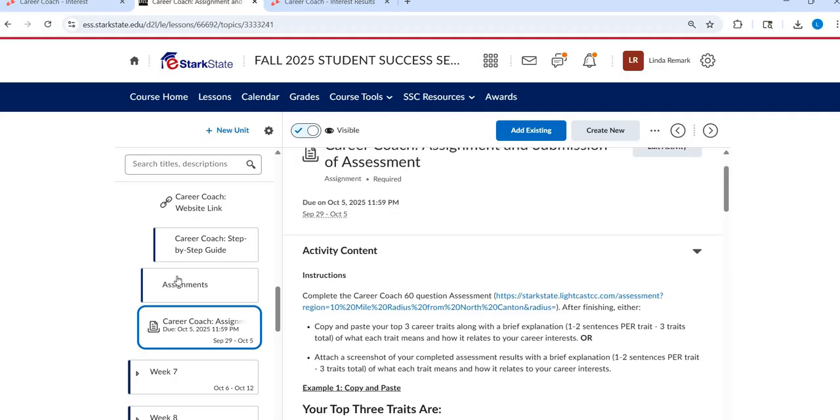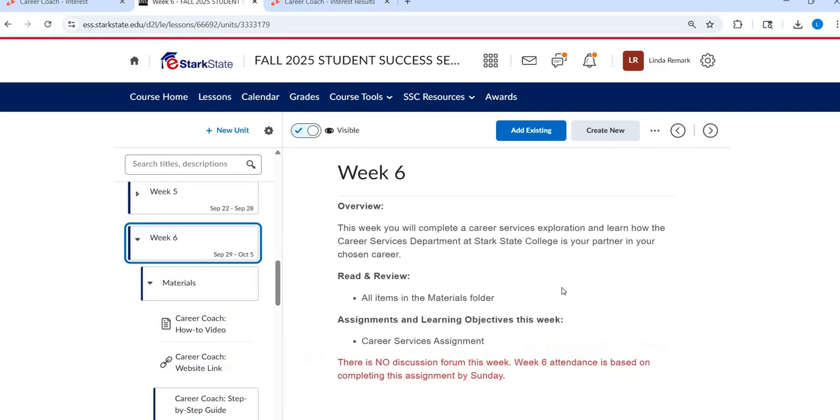There is no discussion forum this week. I state that right in here. So this is due by Sunday, and this is based for your attendance. Completing this will get you your attendance for the week.